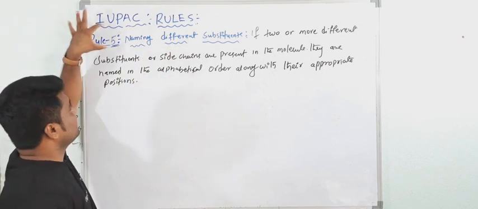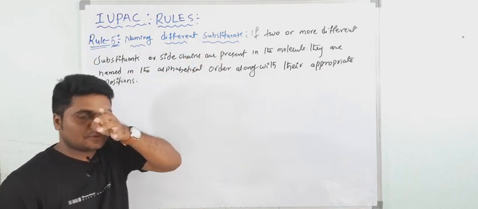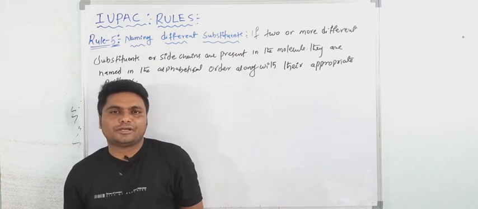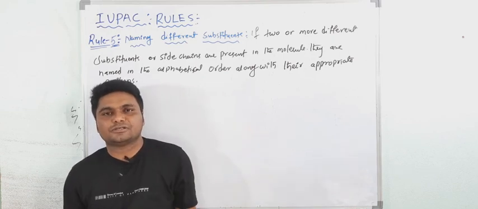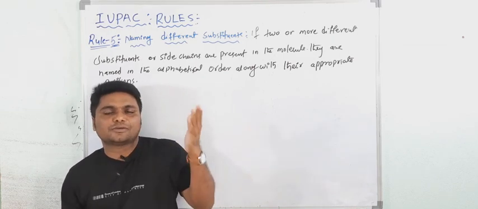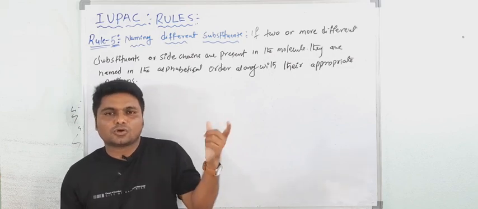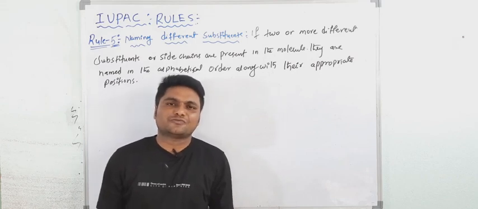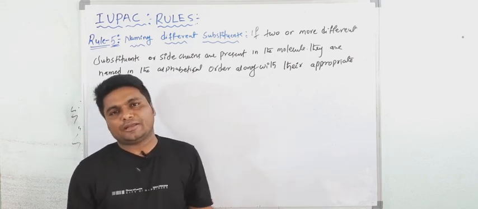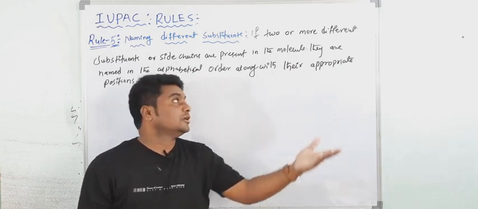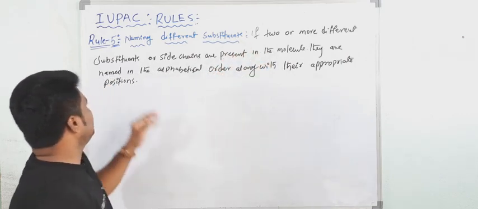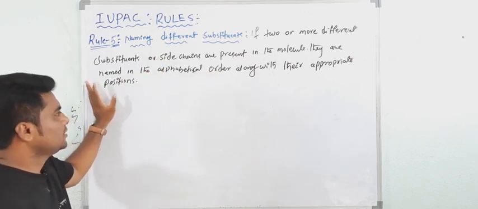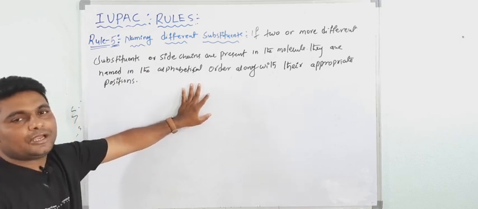Okay, now see here, that is the 5th rule, naming different substituents. When the parent chain contains more than one different substituent, then the substituents are named according to their alphabetical order. Understood? The letter which comes first in the alphabetical order, we will give the first priority. We will write it before the root word. If two or more different substituents are present in the molecule, they are named in the alphabetical order along with their appropriate positions.